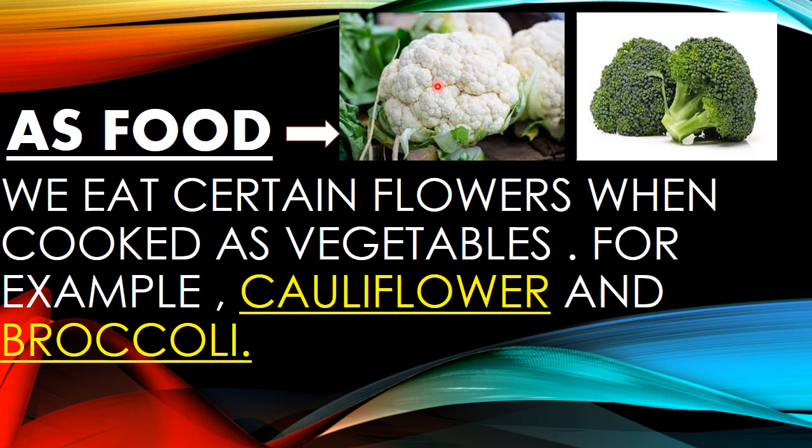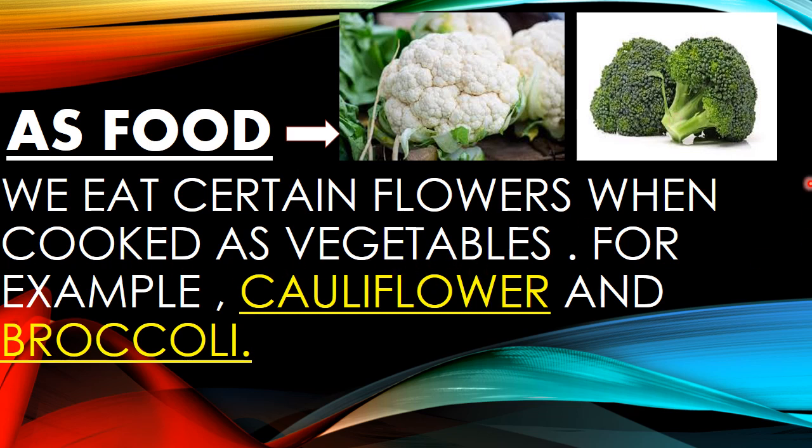Here we can see on your screen a cauliflower and broccoli. We eat certain flowers like cauliflower and broccoli as a vegetable when cooked.